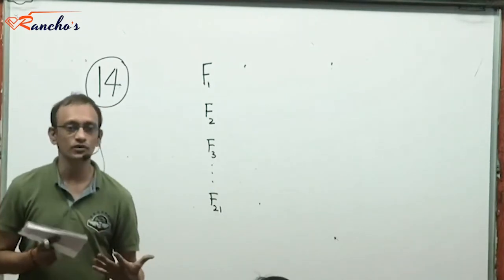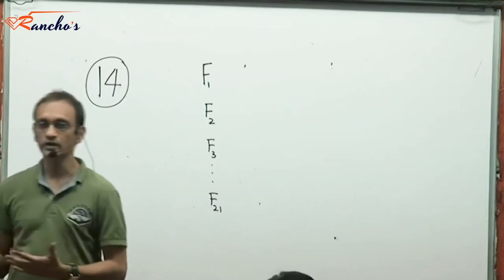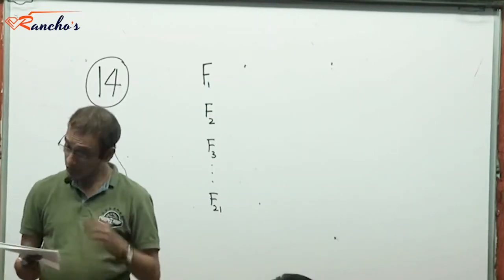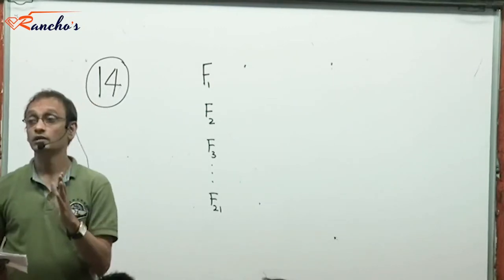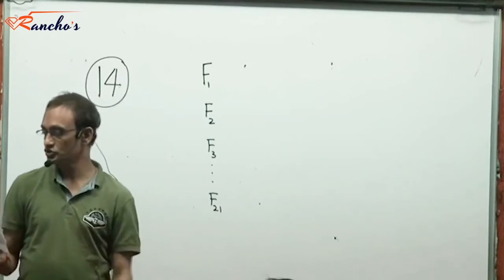Three possibilities for a match: win, lose, or draw. Right? The fourth one not included. It could have been abandoned. So win, loss, or draw. These are the three consequences listed out for each of the matches.